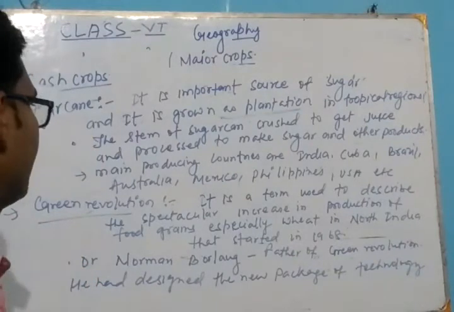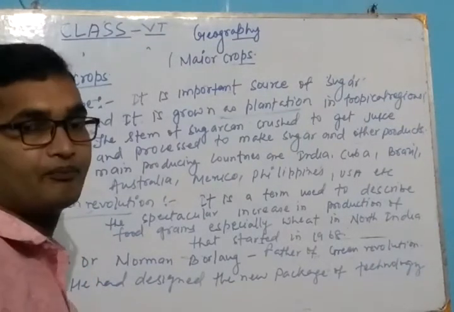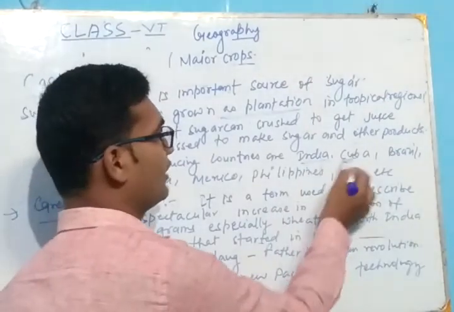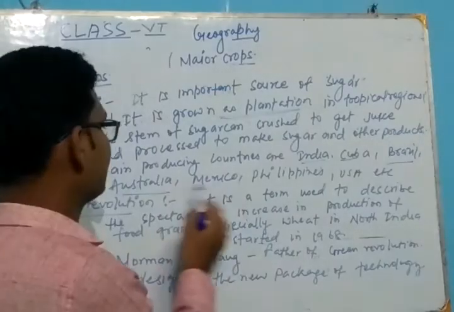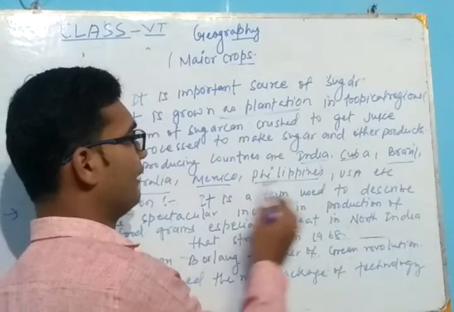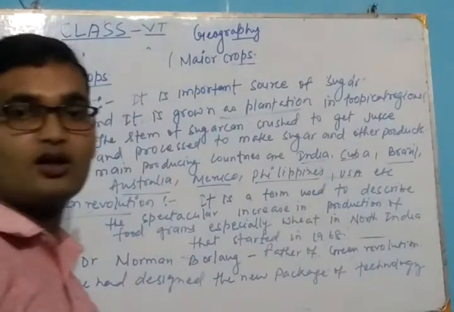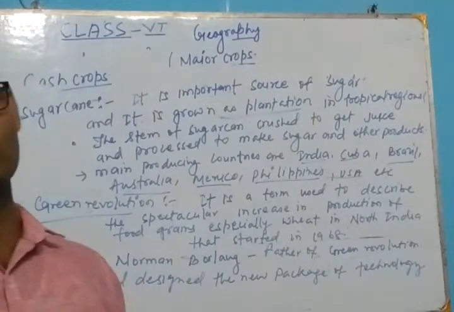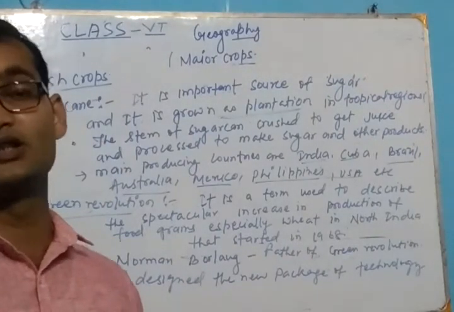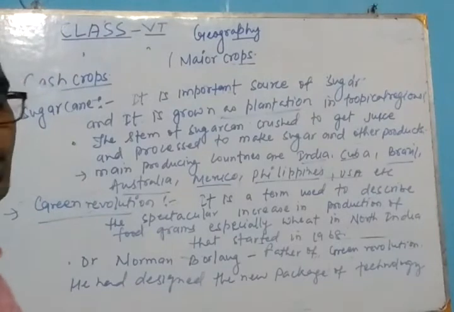Okay, and the main producing countries are India, Cuba, Brazil, Australia, Mexico, Philippines, and USA. Cuba is called the sugar bowl because all over the world it is the largest producer of sugarcane. Okay. Next topic is the green revolution.